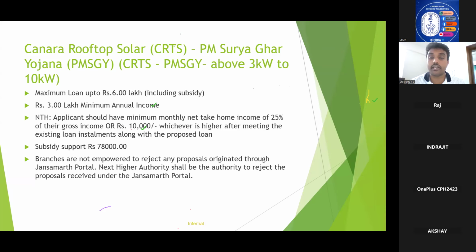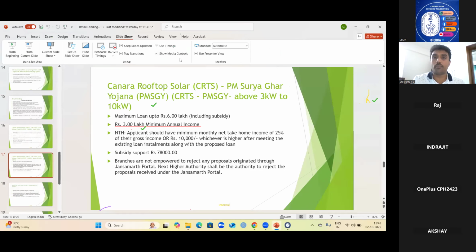Branches are not empowered to reject any proposals originated on the Jan Samarth portal, because all the PM Surya Ghar Yojana, that is Canara Rooftop Solar proposals, are to be routed through the Jan Samarth portal. So any proposal that is generated from the Jan Samarth portal needs to be rejected only by the next higher authority. So that is about Canara Rooftop Solar. It is a very simple product, but the NTH, entry age and subsidy support are a little bit tricky when compared to others.